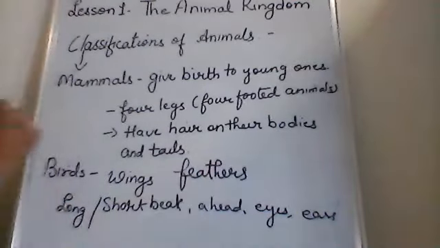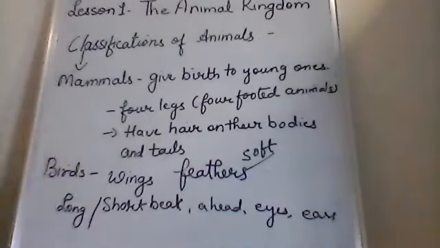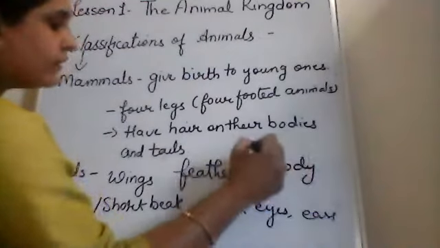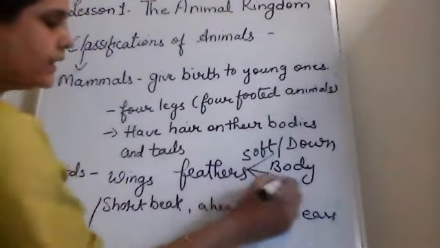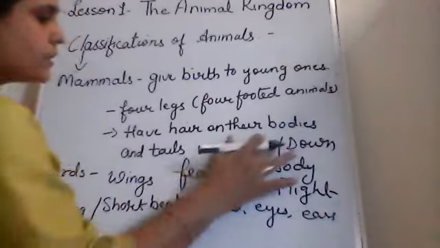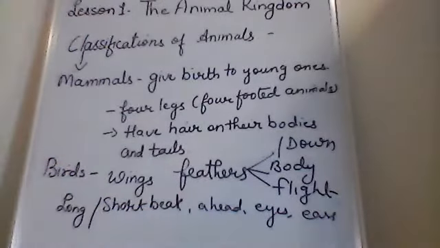They have three kinds of feathers: down feather, which is the soft feather, body feather, and flight feather.